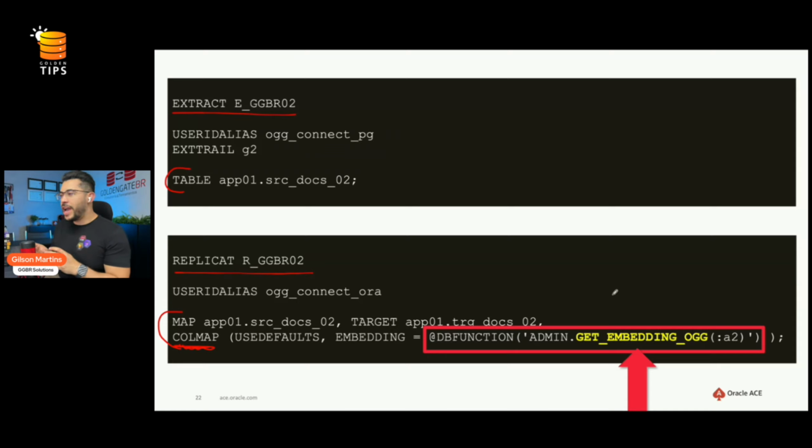This is, as we usually say here in Brazil, the jump of the cat. I'm not sure if people who are not from Brazil will understand, but what I'm trying to say is that this is the big trick. This is where everything happens. But what does this procedure do, and how does it do this conversion? This is what I'm going to show you in the next slide.